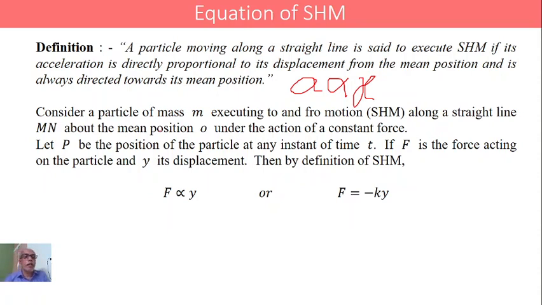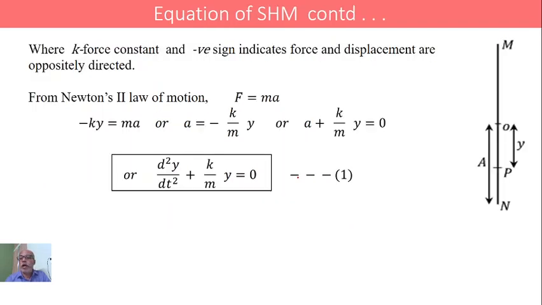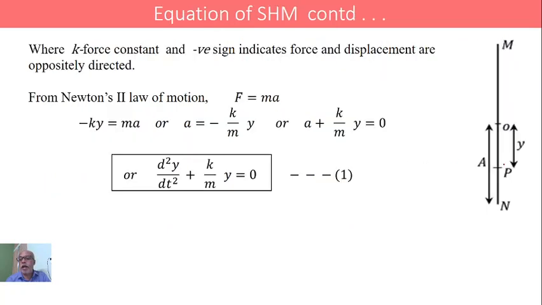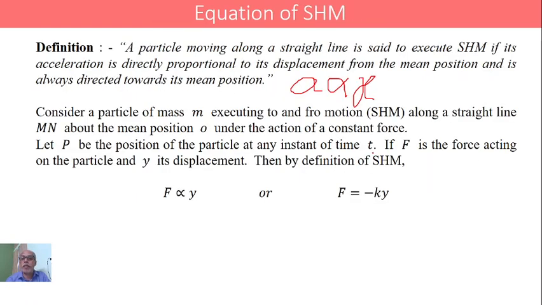And let MN be along a straight line about the mean position O. And here we have the figure. MN is the straight line. O is the mean position about which the particle is oscillating or vibrating or moving to and fro. Let P be the position of the particle at any instant of time t.